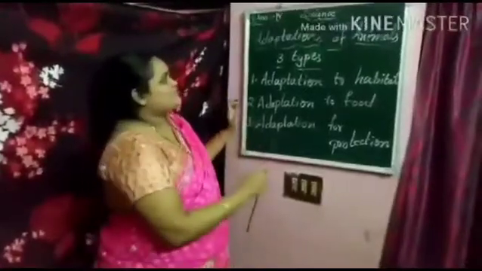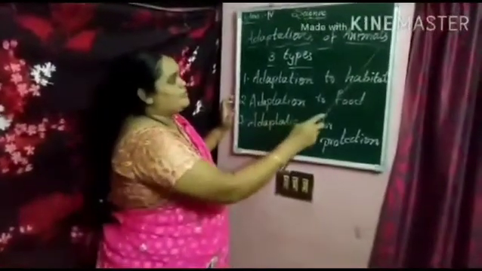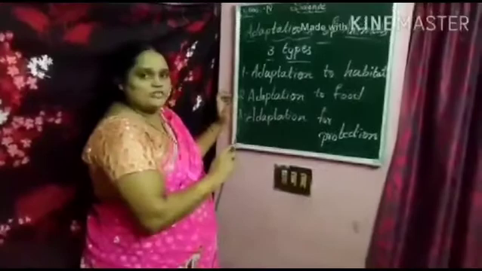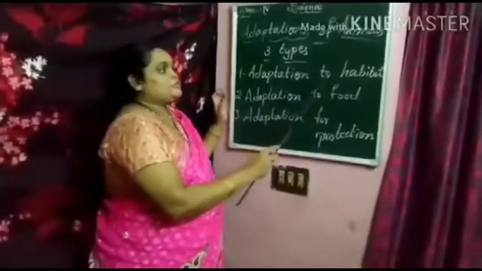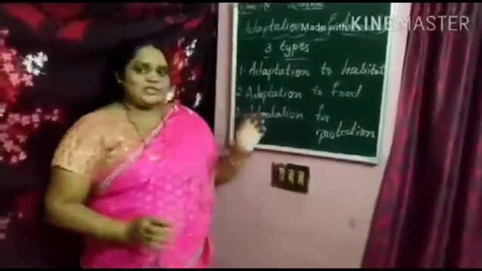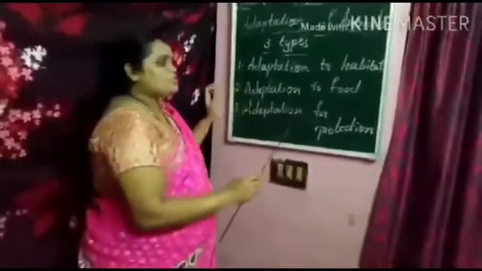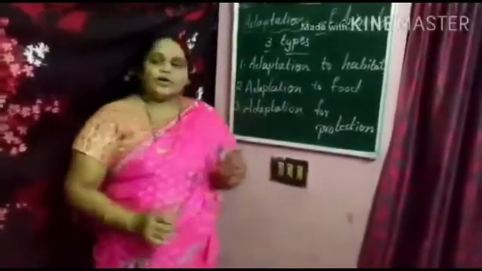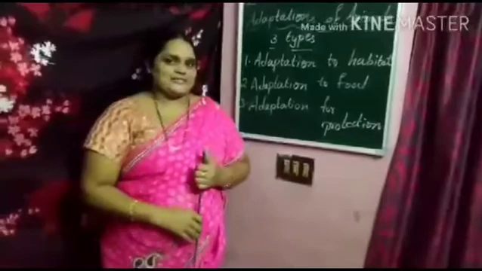In this class, we discussed that adaptations of animals are of three types. The first one is adaptation to habitat. We discussed that till now. The remaining two types we are going to discuss in the next class.